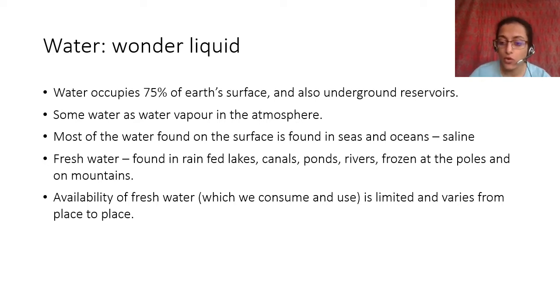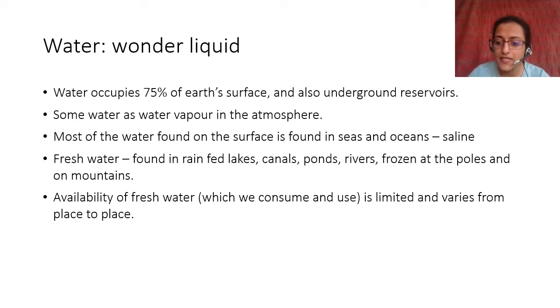People do use saline water, but the water has to undergo desalination and all of that. That does happen in places, but most of the time we are dependent on fresh water, which is limited and varies from place to place. There are places which have droughts. There are places like northern parts of India, such as Haryana, Rajasthan, even middle parts such as Madhya Pradesh.